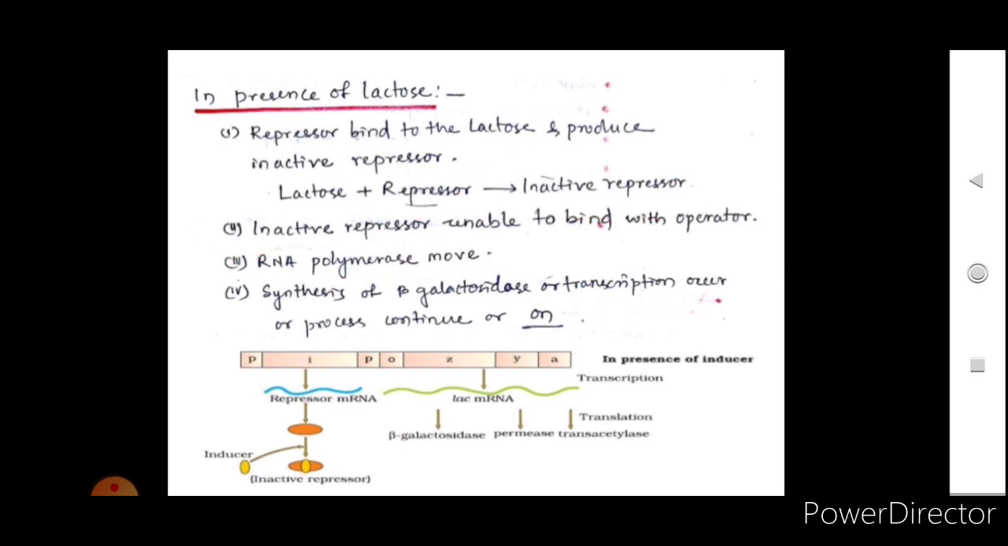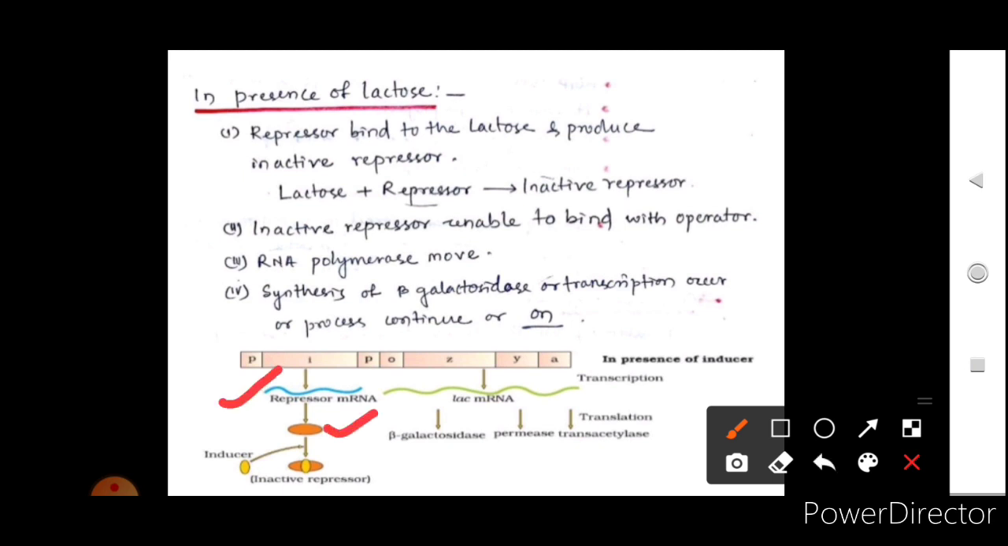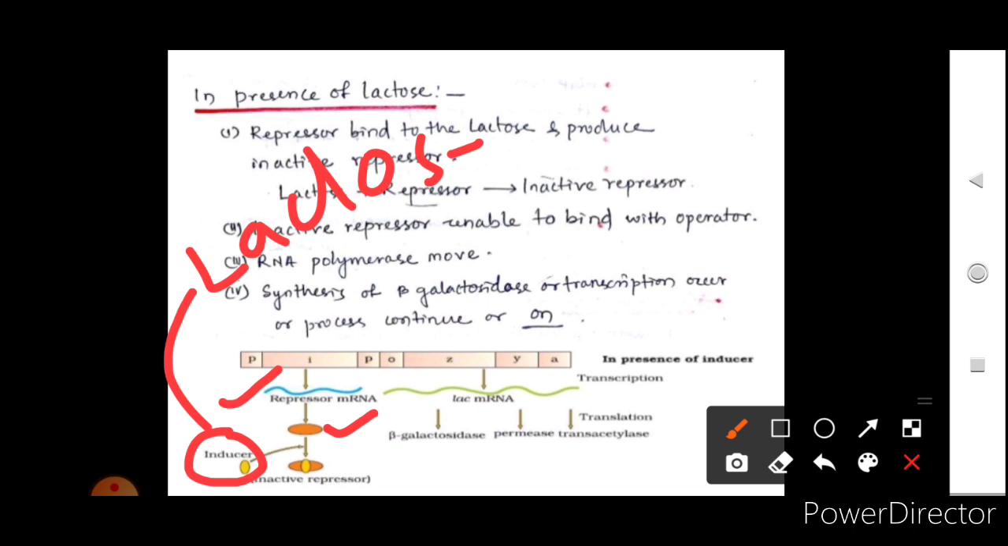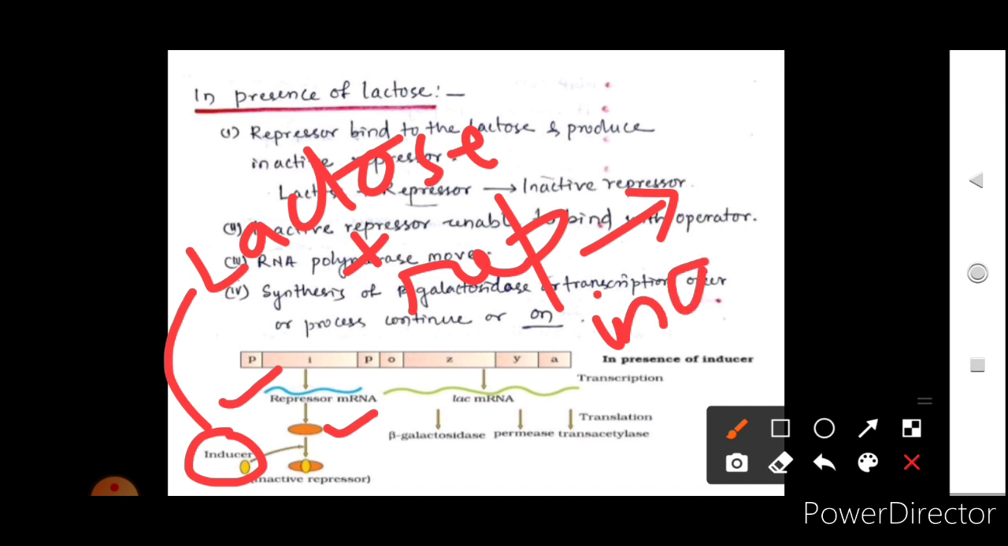Okay, see here in the diagram you can see that the repressor messenger RNA is formed and the repressor is formed. Now this inducer is nothing but the lactose. This inducer, the lactose, is binding with the repressor and making it what? Inactive. Now, when it is inactive, it will not be able to bind to the operator region.